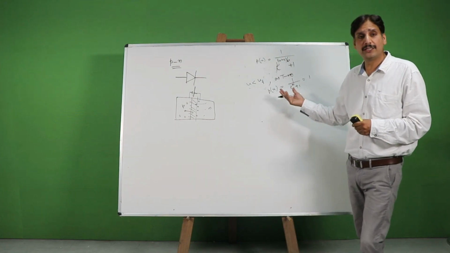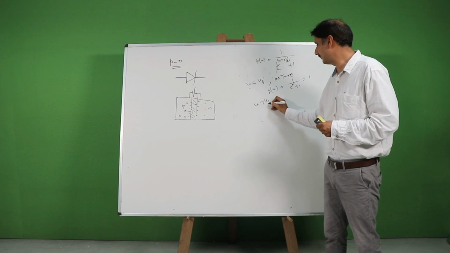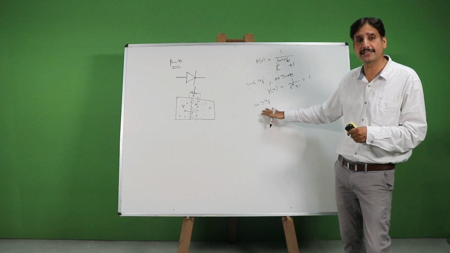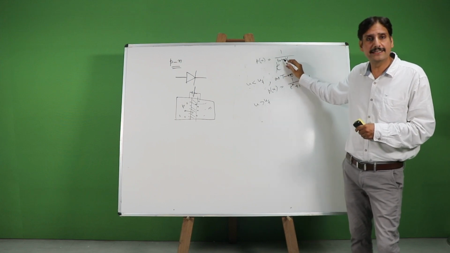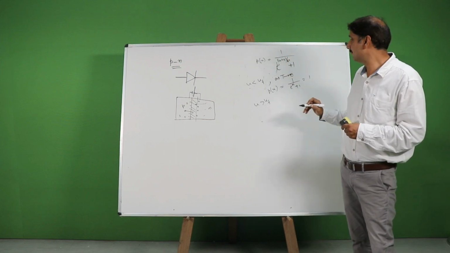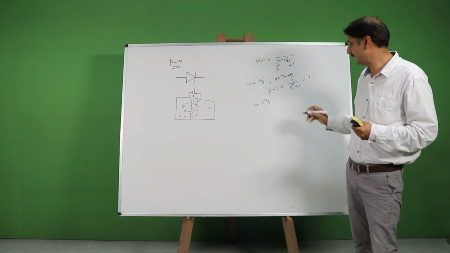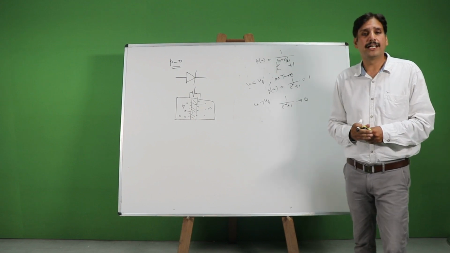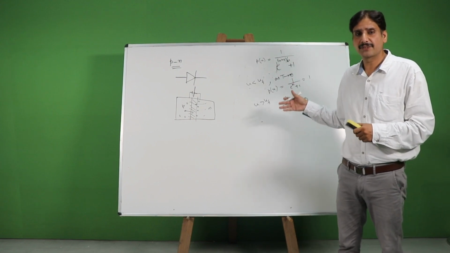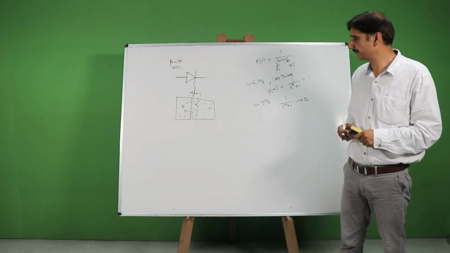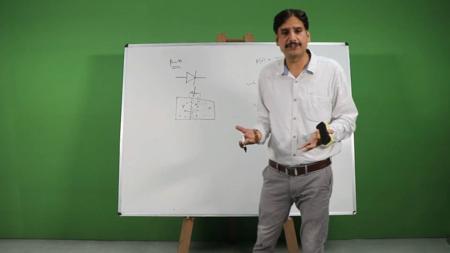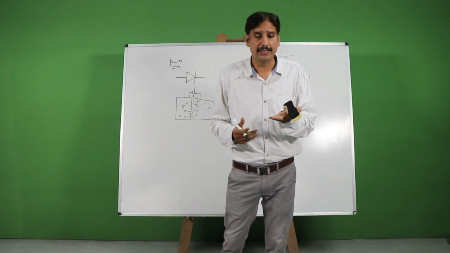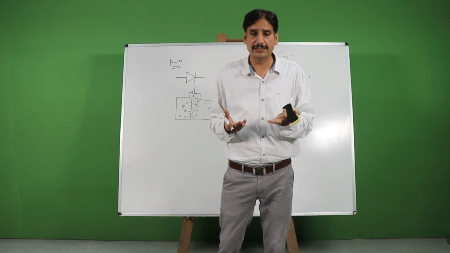What will happen to a level whose energy is more than Fermi energy, if U is greater than Uf? In this case, U is greater than Uf, so (U minus Uf) over Kt will become e raised to the power plus infinity as T approaches 0. Now, this becomes 0, and that means the probability of this level being filled is exactly 0. So practically I can define Fermi level as that level below which the probability of a level being filled is 1 and above which the probability of being filled is 0.